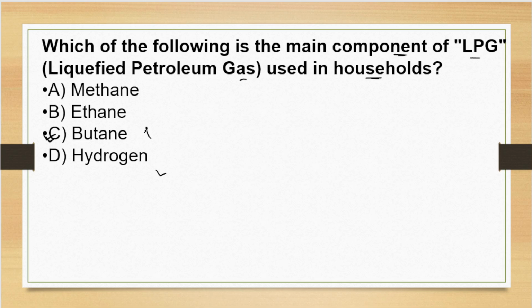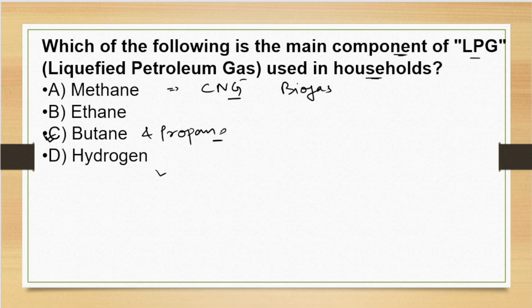Butane and propane are the main components of LPG. Now, methane is CNG, the compressed natural gas, and also biogas, right? And ethane is a secondary component often found in natural gases but is not primary.